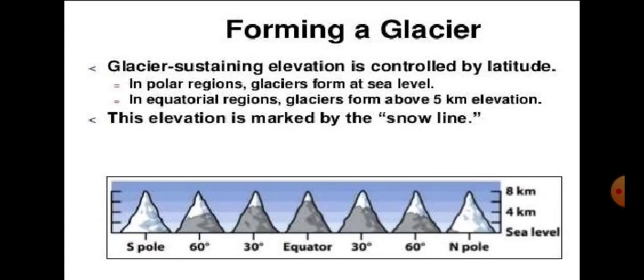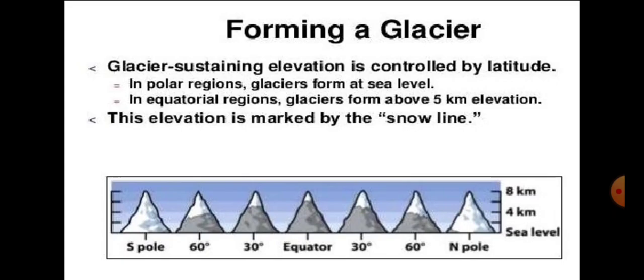But when you reach the equator, that height becomes 8 kilometer. It means that whenever you are at the equator, and if you want to see glaciers formed, it must be above 8 kilometer from the sea level. Only then is the formation of glaciers possible. So why is it like that?